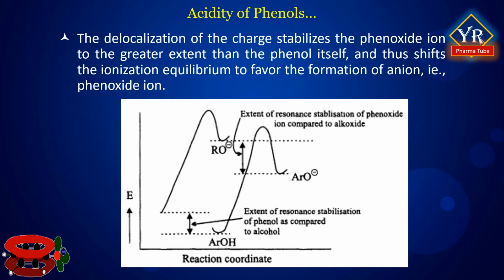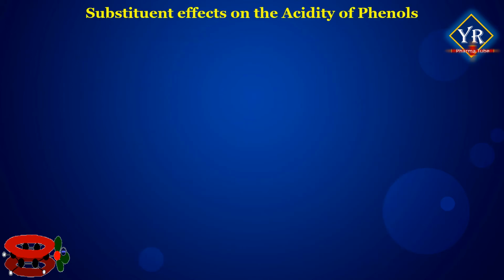The phenoxide ion is more stabilized by resonance than the phenol itself because in the former, dispersal of the same charge, that is negative charge, takes place, while in the latter, separation of charge occurs. The stability of both phenoxide ion and alkoxide ion has been shown in the figure. Substituent effects on the acidity of phenols.